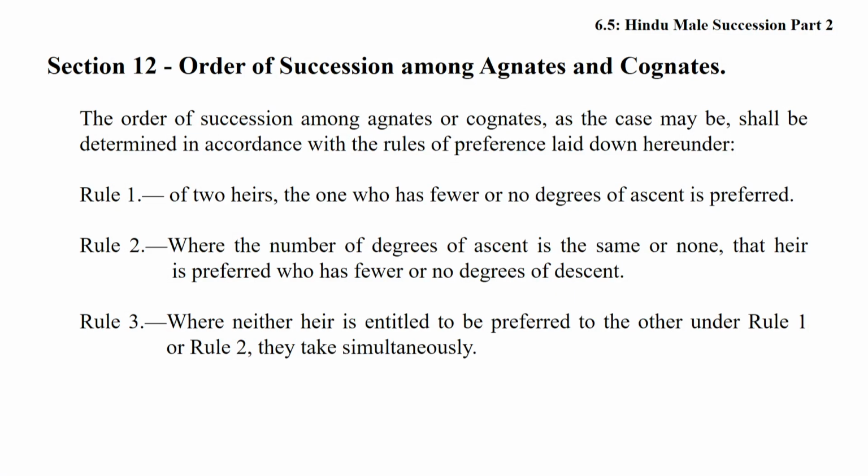Now, order of succession as per Section 12, friends. The order of succession among the agnates or cognates, as the case may be, shall be determined in accordance with the rules of preference laid down hereunder. Rule 1: Of two heirs, the one who has fewer or no degrees of ascent is preferred. Rule 2: Where the number of degrees of ascent is the same or none, that heir is preferred who has fewer or no degrees of descent.